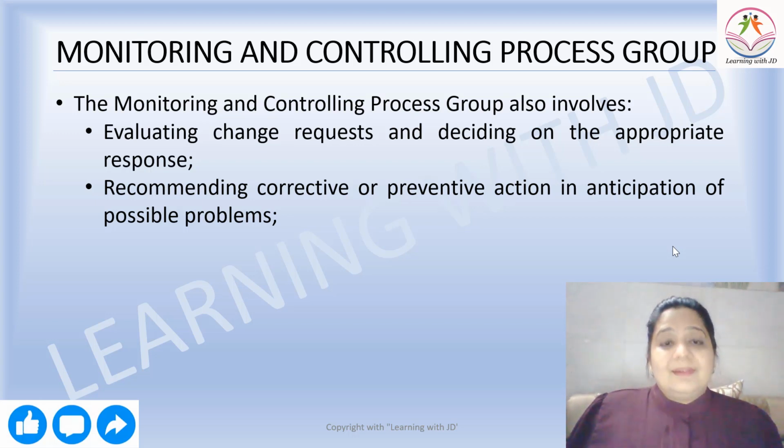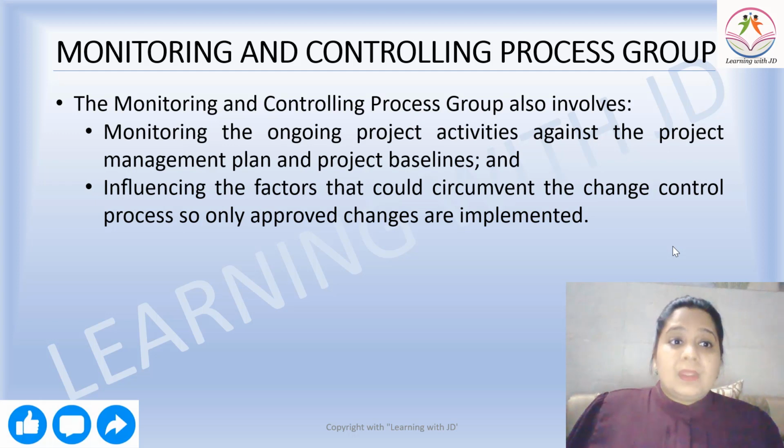Recommending corrective and preventive action in anticipation of possible problems. If a particular problem is coming up, the CCB, the Change Control Board, can recommend a corrective or preventive action that can be taken up. It may also involve monitoring the ongoing project activity against the project management plan and the project baseline.